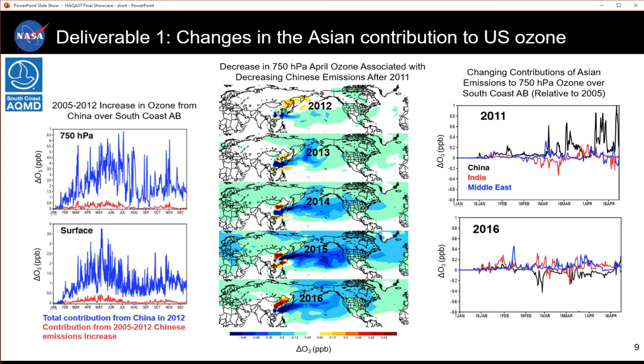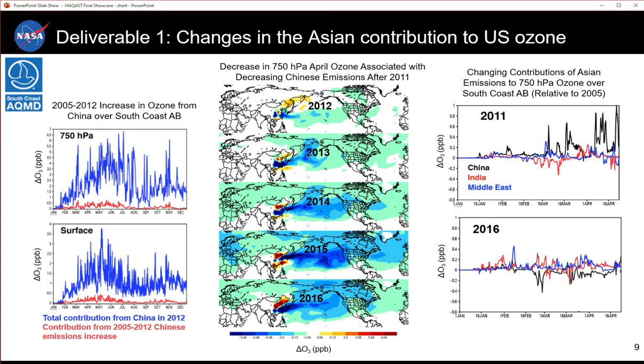Our first deliverable was the quantification of changes in the contribution of Asian emissions to ozone in California and the western US more generally. This first plot is for 2012, and it shows the total contribution of Chinese emissions to ozone in and over the South Coast Air Basin in blue. At the surface, the maximum value is just below 4 ppb. The red line, though, shows the increase in ozone in the South Coast region associated with the 20% growth in Chinese NOx emissions from 2005 to 2012. And you can see that it is much less than 0.5 ppb at the surface.